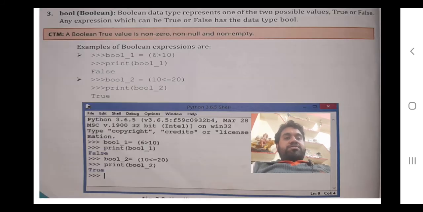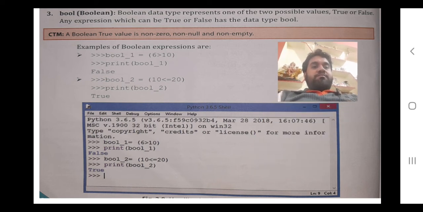Now your next is Boolean. Boolean type is that which has two possible values, that is true or false. Basically, we use this for checking a condition. As they have taken the example bool1, they have taken a variable, you can take x also. x is equals to 6 greater than 10. Then the answer of this, you all know, is false. So now we are printing the value bool1, then it is coming false.